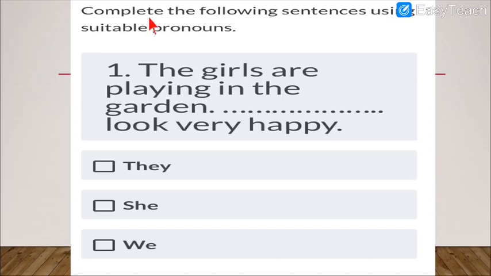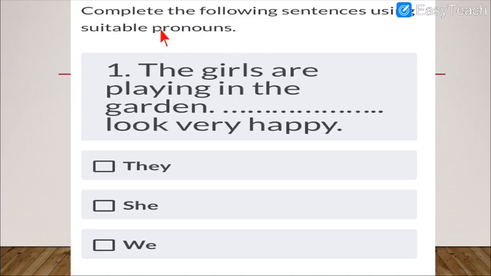So what you have to do is complete the following sentences using suitable pronouns. Suitable means the pronoun which suits that sentence. Okay, so how will it be suitable, how to judge that, let us see. So first sentence, I'll read it for you. The girls are playing in the garden, dash look very happy. So the girls are playing in the garden, so obviously the girls will be happy.